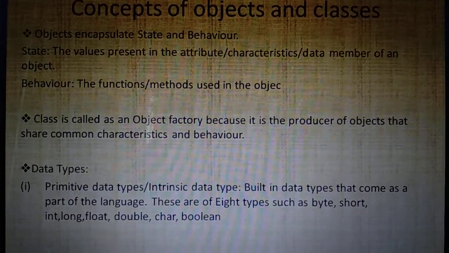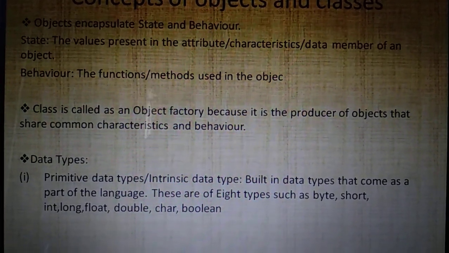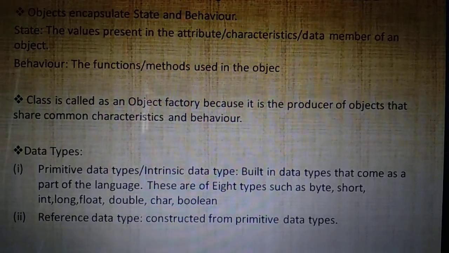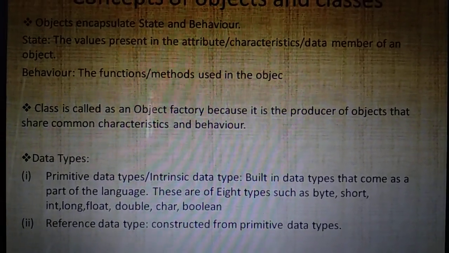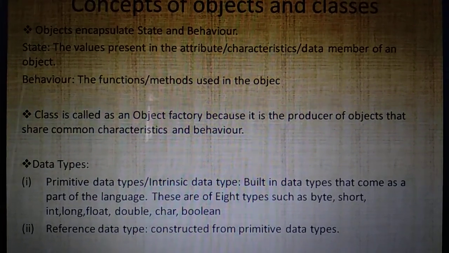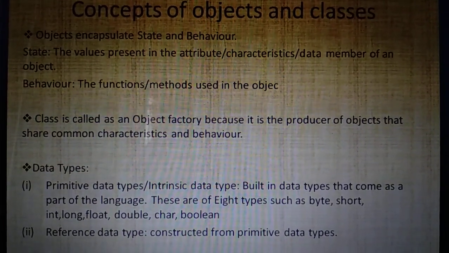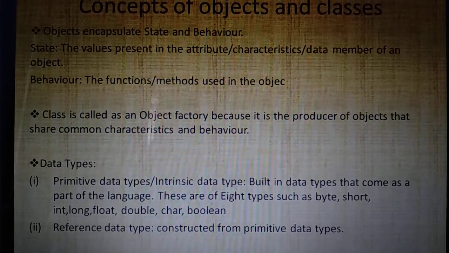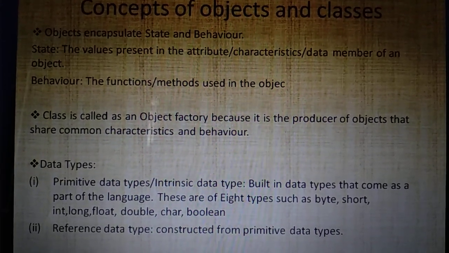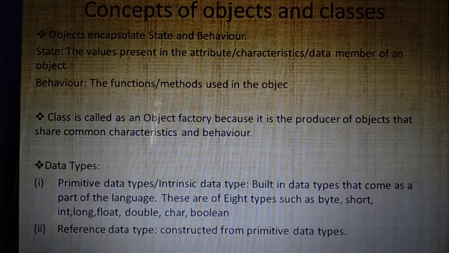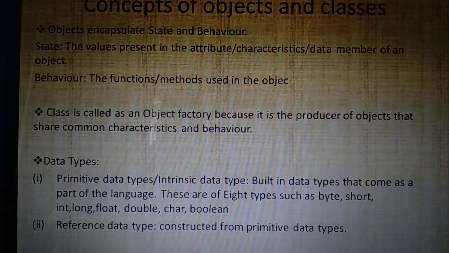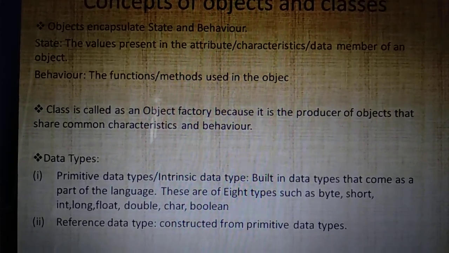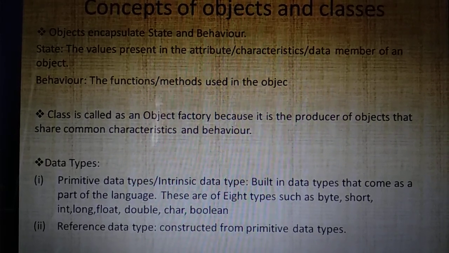And data types are mainly classified into two types. One is primitive data type and the other one is reference data type. Primitive data types are also called as intrinsic data types. That means they are the built-in data types that are already available along with the Java language. When you use Java language, along with that automatically primitive data types or the built-in data types are available, and they are of 8 types such as byte.